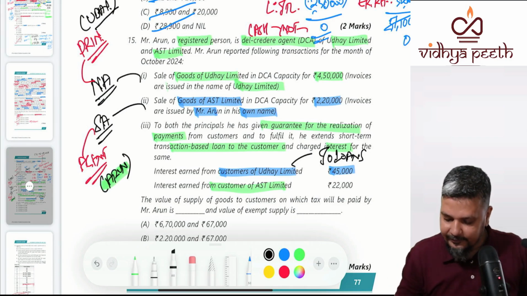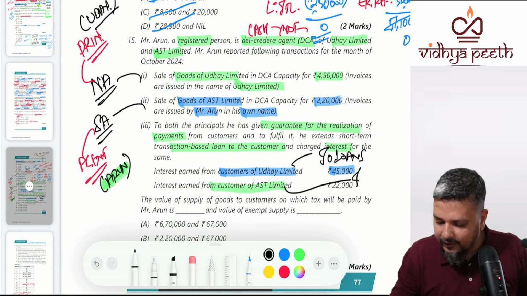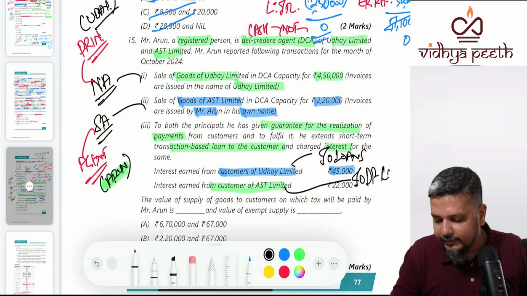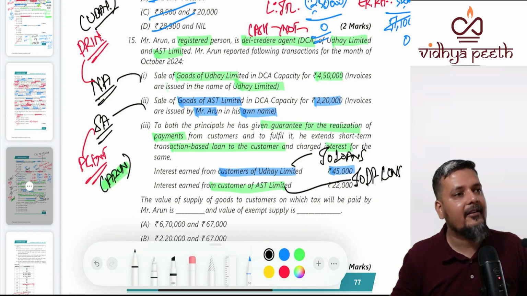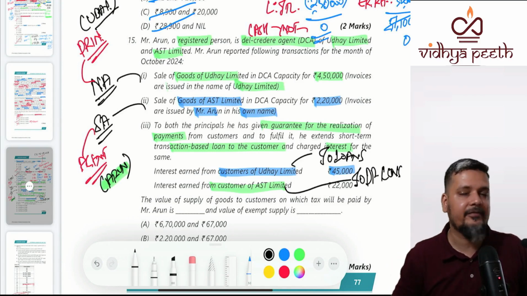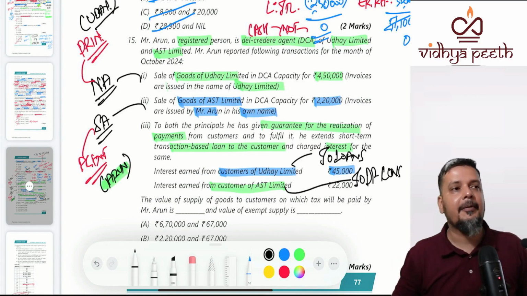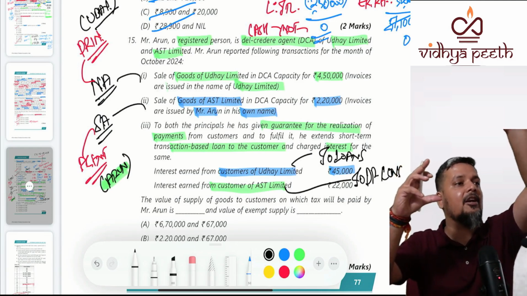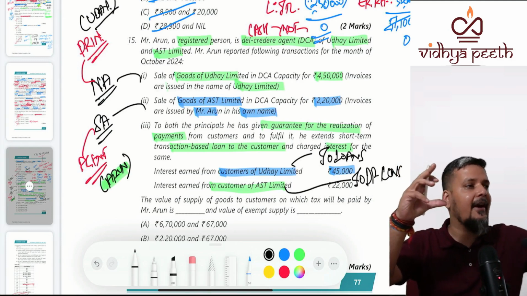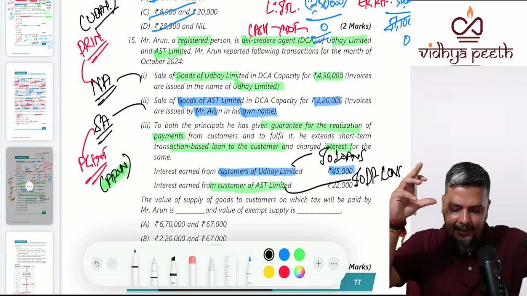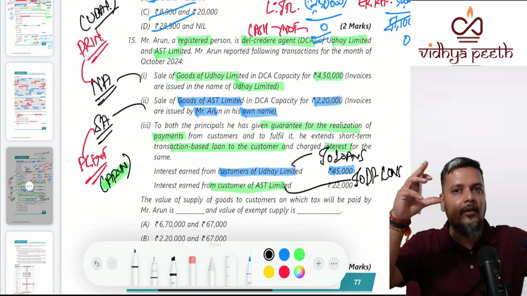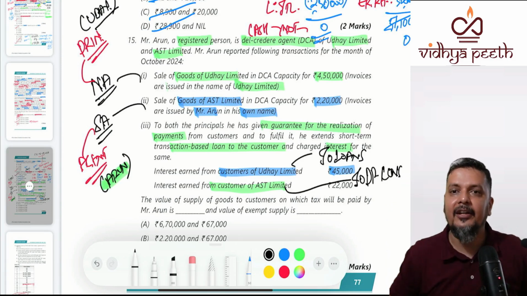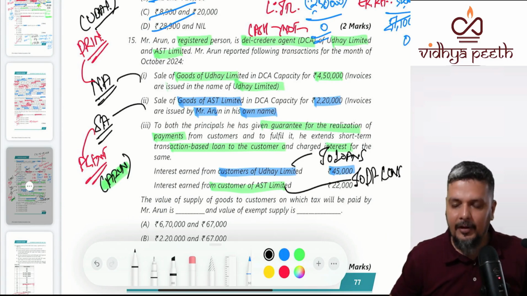Now what is it? Interest on delayed payment or interest on loans? Got that? We discussed this in the morning valuation chapter. In the previous case, supply was by Uday Limited to customers. Arun was a third person, interest on loan. In this case, supply is by Arun to customers of AST Limited. Arun is a supplier of goods and Arun is getting interest. So it is interest on delayed payment of consideration.